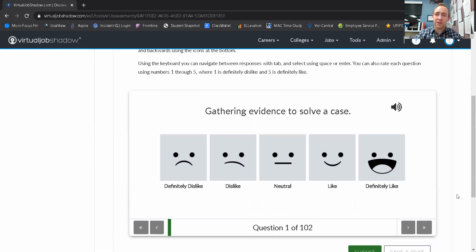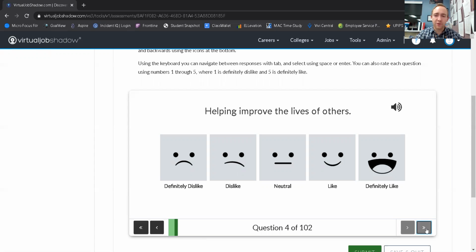So for example, gathering evidence to solve a case maybe is something I like, so I'm going to press 4 on my keyboard. Creating reports to present detailed information, I definitely like that, so I'll press 5. Working to affect change in my community, I'm neutral, could take it or leave it, so I'll press 3, and so on and so forth.